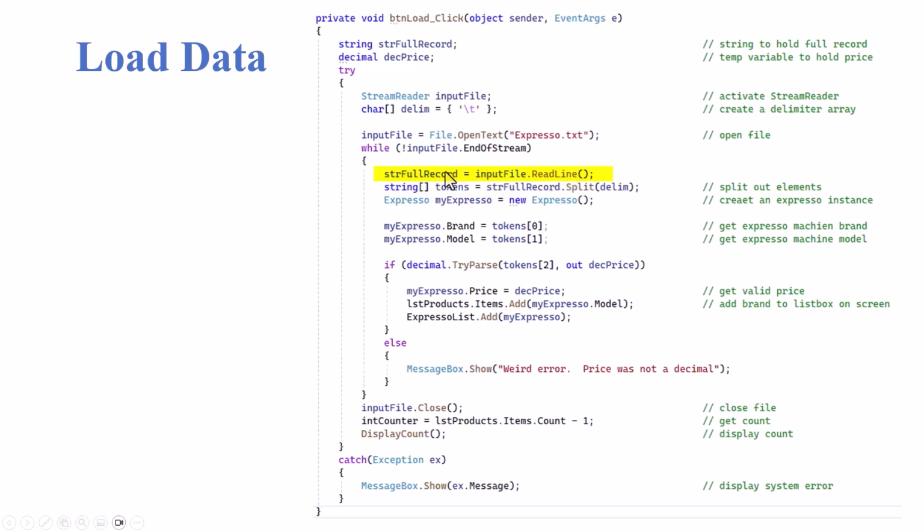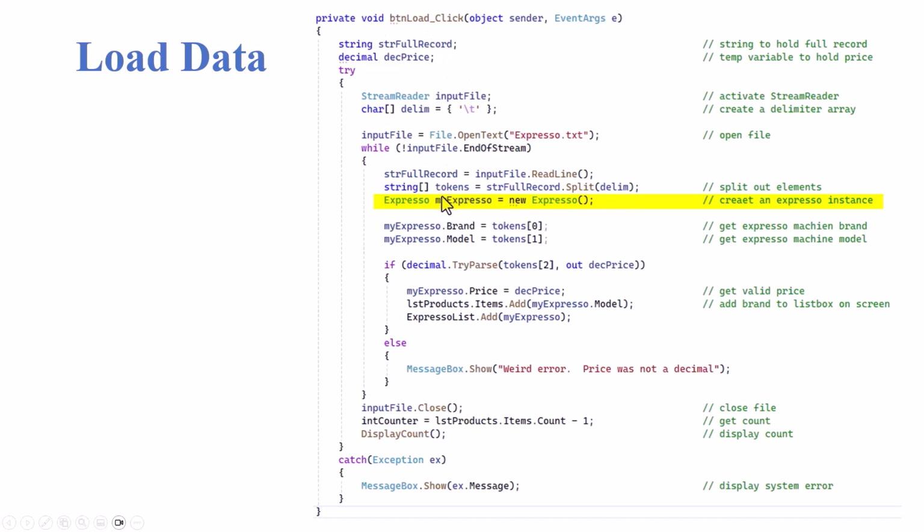So one full record, the brand, model, and price, are going to get put into this string full record variable. We're then going to take our string array, called tokens, and split it based on the delimiter, which is our \t. This will create 3 pieces, token 0, 1, and 2. We then create our Expresso object from our Expresso class. So we're creating another myExpresso.